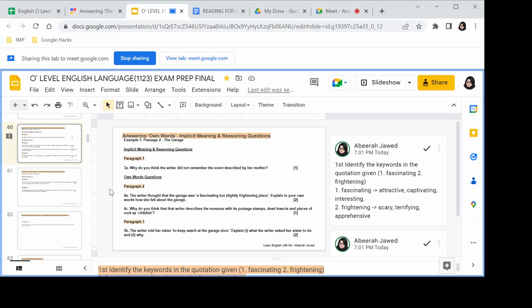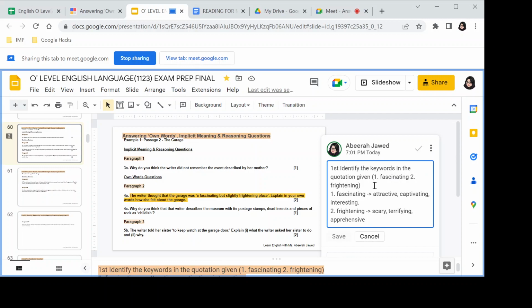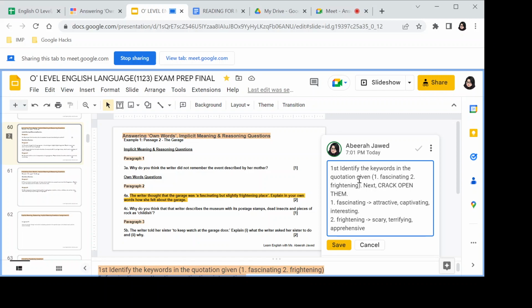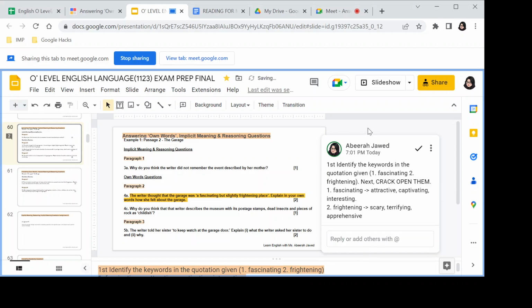Now, what do we need to do? Let me just edit my technique here. Next, I'm going to write it in capitals so you remember: CRACK OPEN them. Now, have you ever seen an egg crack? Have you ever cracked an egg? Yes? All right. So we are going to assume that these keywords are hard shell eggs, and we need to crack them open.